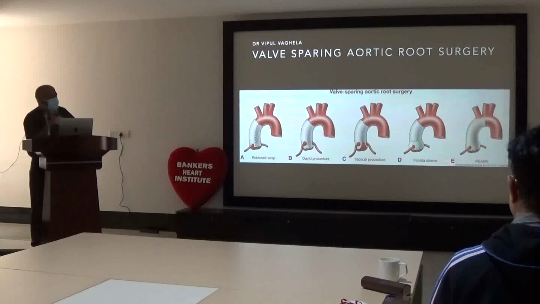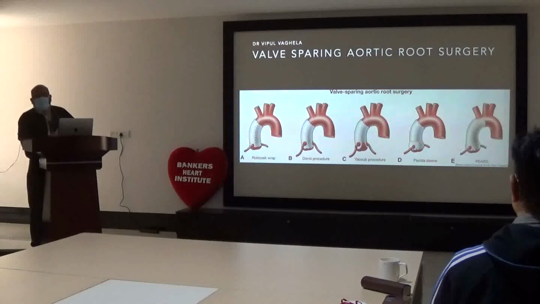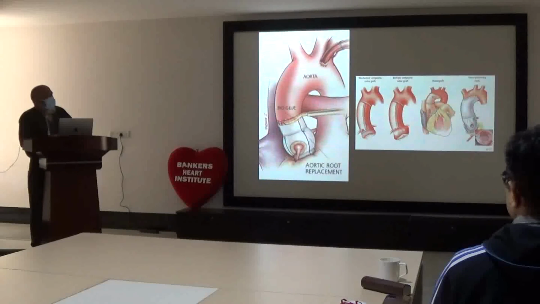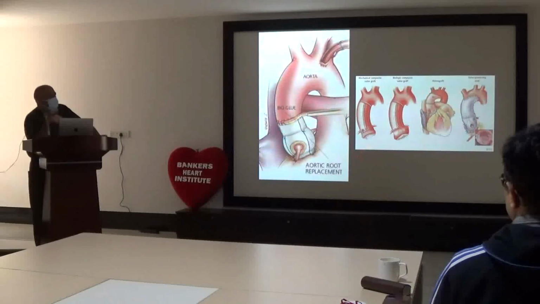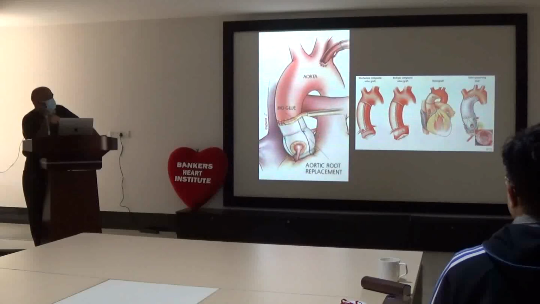Then the Florida sleeve. There are grafts available with this type of sinuses, and you can implant that, and it gives a perfect anatomical picture post-operatively. Then there are sleeves, as I said in the last slide. So these are the valve sparing procedures. You can have this composite graft with a mechanical valve or biological graft, or you can use a homograft or any valve sparing surgery. Wherever you replace the root, it is called aortic root replacement.